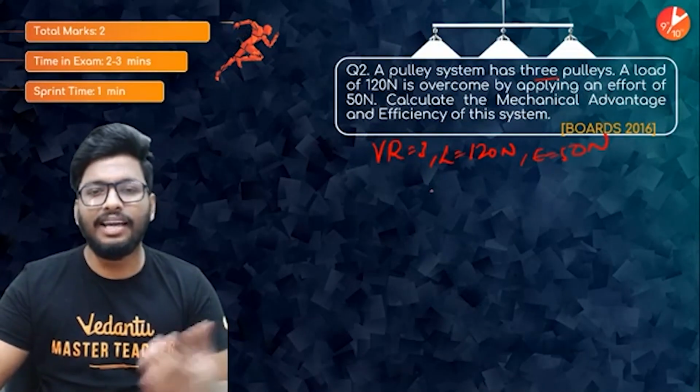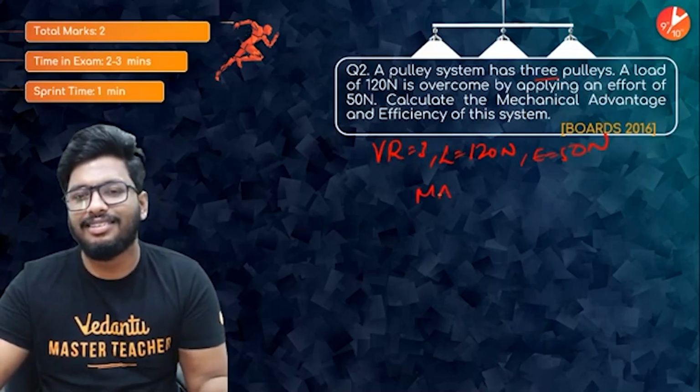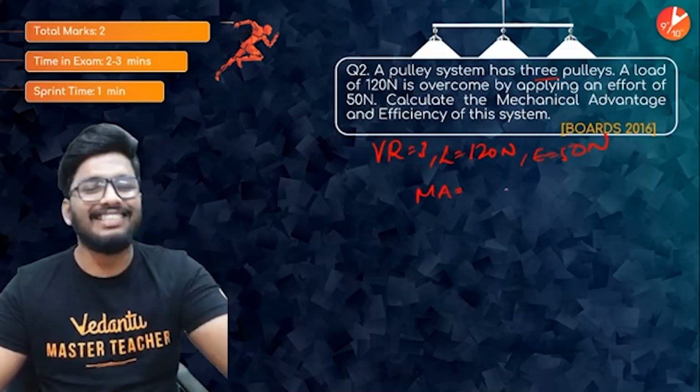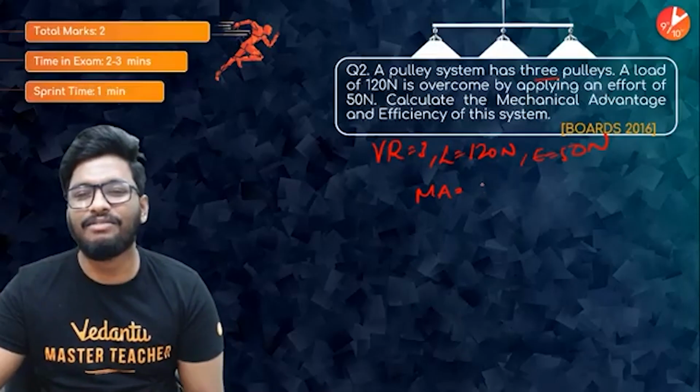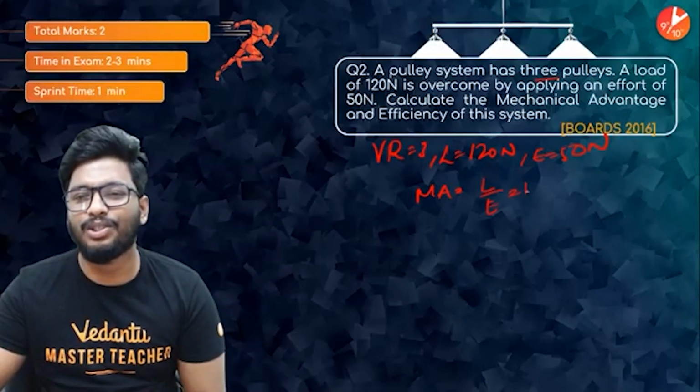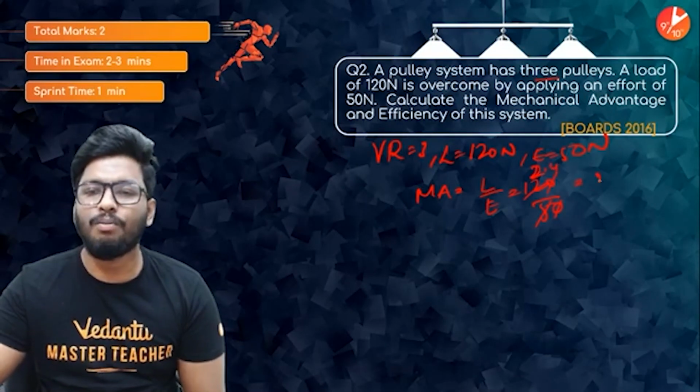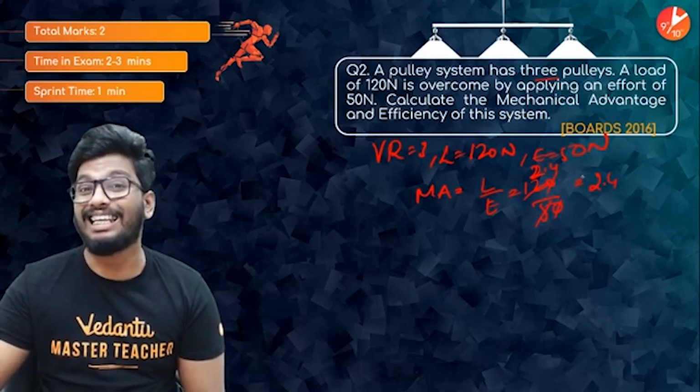Right. So find out the mechanical advantage. Now that you know the velocity ratio, it's easy to find out the efficiency. So mechanical advantage is nothing but load by effort. Load is 120 divided by 50. 0 gets cancelled. 5 to 10. 0.4. So 2.4 would be your mechanical advantage.